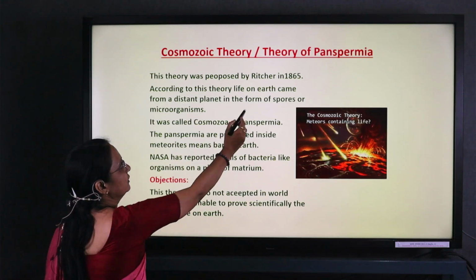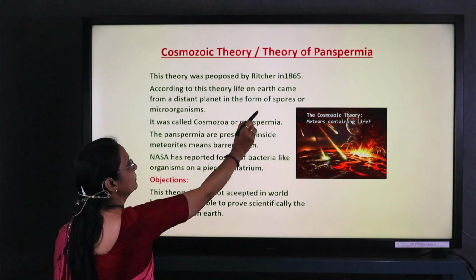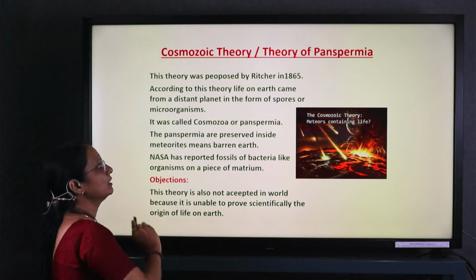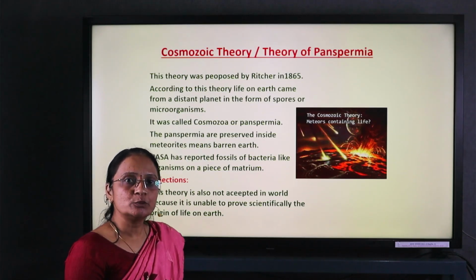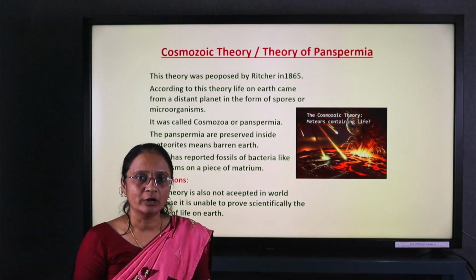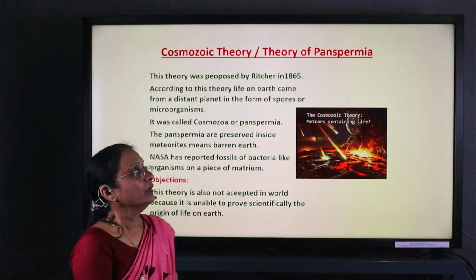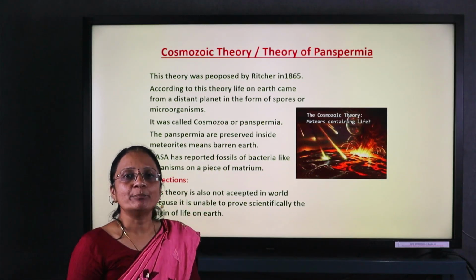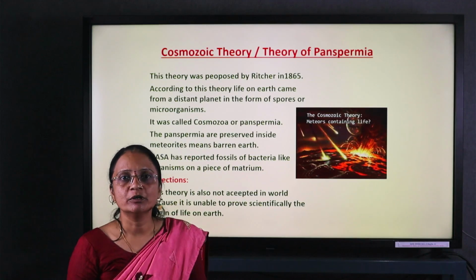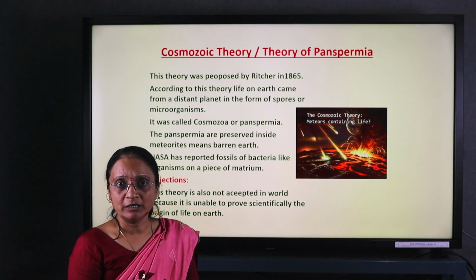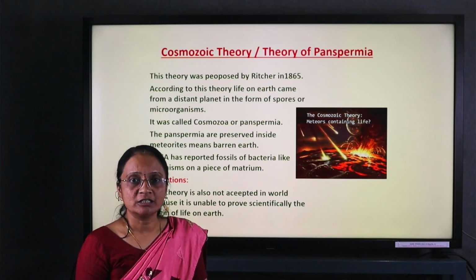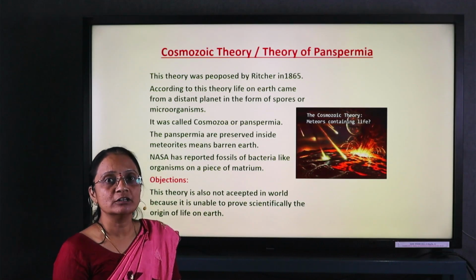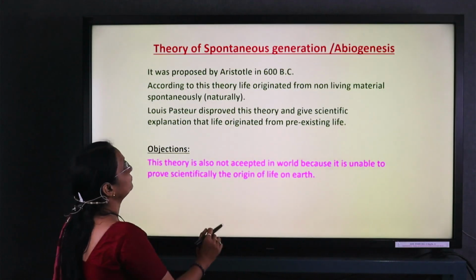According to this theory, what? Life on Earth came from a distant planet in the form of spores or microorganisms. These spores are called cosmozoa or panspermia. Richter stated that these panspermia are responsible for the formation of life. But again, this theory is not accepted because they were unable to prove scientifically where the first life originated.